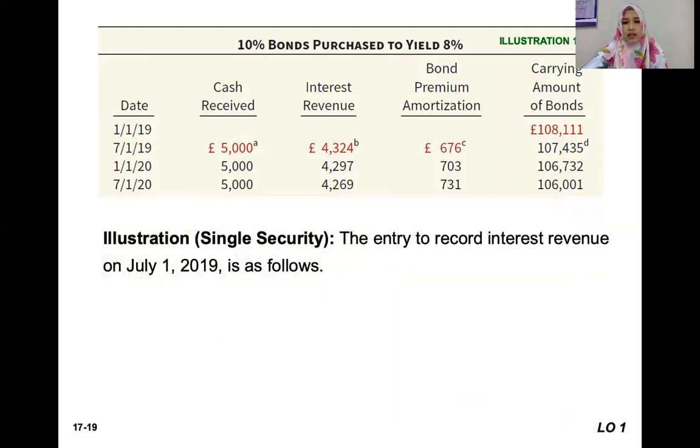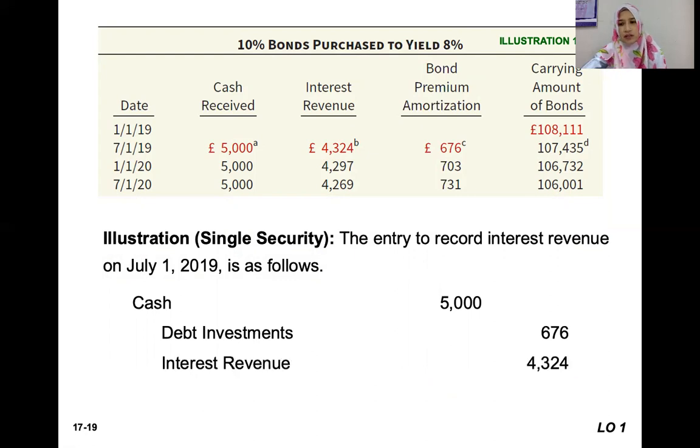Okay, how do we record interest revenue? Basically, we debit cash and we credit debt investment, and we credit interest revenue. If it is a discounted bond, we debit cash, we debit debt investment, and we credit interest revenue. But in a premium bond, we credit the debt investment. So it will reduce the value of the debt investment.